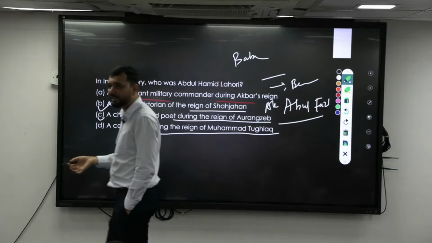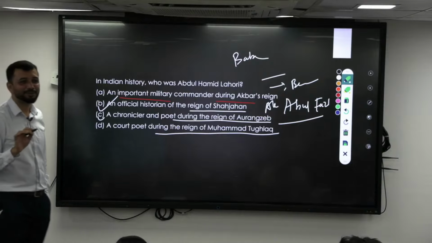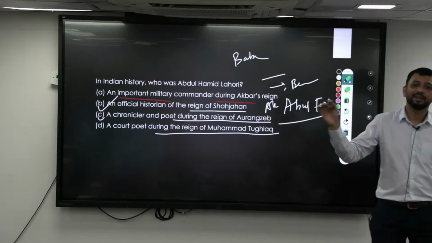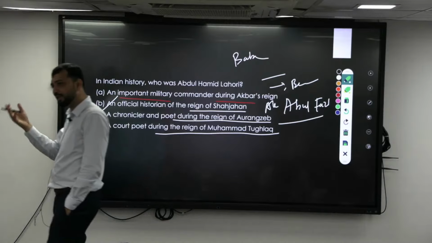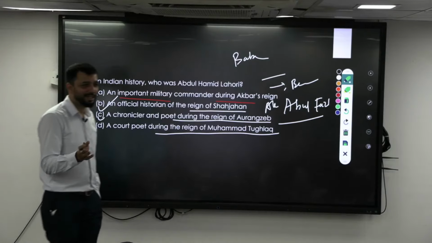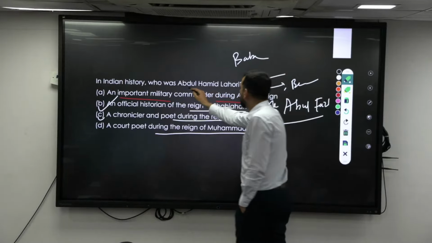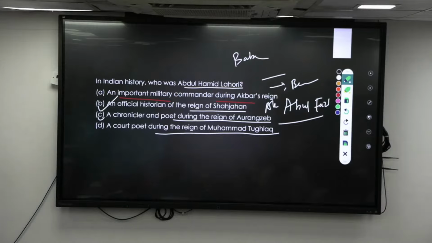Then Akbar's son is Jahangir. He felt that these historians will not write properly. I will write my own story, so he wrote his own story, right? Tuzuk-i-Jahangiri, that has been written by Jahangir himself. That is an autobiography. Autobiography means I write about myself. Then Shah Jahan comes. He felt again, I am not a good writer. Let me not concentrate on writing on my own. I will appoint someone to write. That is basically again Abdul Hamid Lahori. Right. Then comes our Aurangzeb.